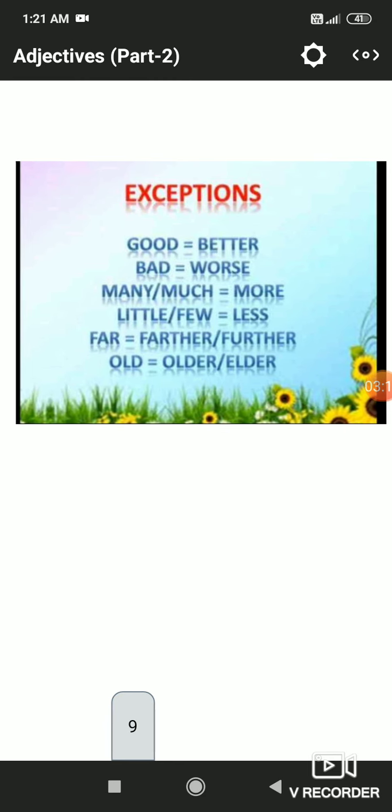But here are some exceptions, like we do not need to add just er to the positive degree every time. Sometimes we have to change it into another word, like good will not change into gooder, it will change into better, bad, worse. These are exceptions. Many or much will change into more to make the comparative degree. So here little is the positive degree and less is the comparative degree. Far, farther, or further. Old is the positive degree, older or elder is the comparative degree.